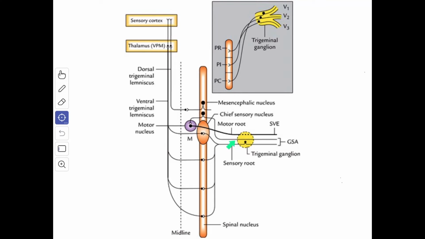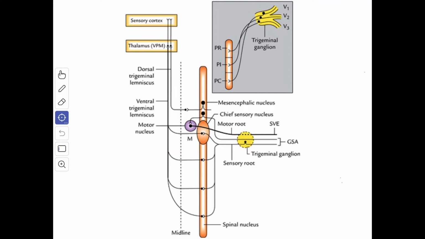After entering the pons, many of these branches divide into ascending and descending branches. Some of them either ascend or descend. The ascending branches end in the chief sensory nucleus, and the descending branches form a large bundle of fibers called the spinal tract of the trigeminal nerve. The fibers of the spinal tract terminate in the subjacent spinal nucleus.